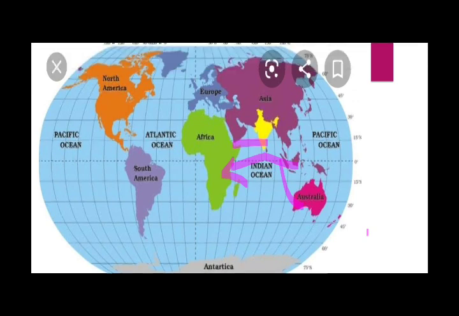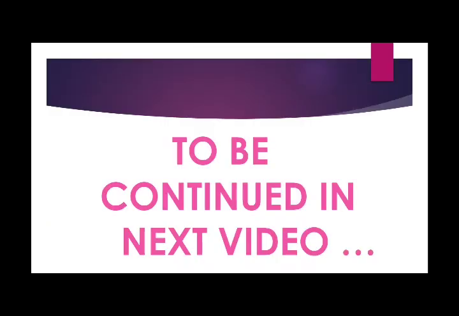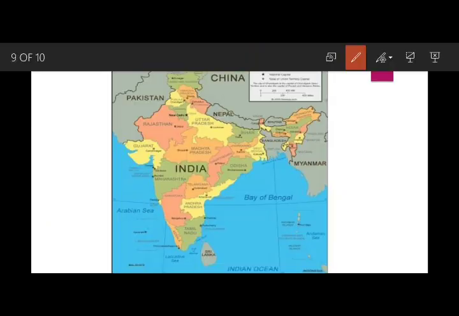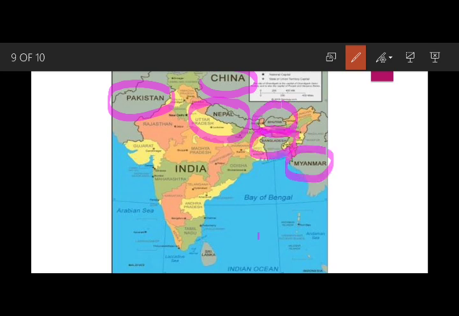And now I am telling you the national boundaries. See, the neighboring countries of India are Pakistan, very nearby, you know very well, China, Nepal, Bhutan, Bangladesh, Myanmar, Sri Lanka, and after Sri Lanka, the Maldives are also here, and above Pakistan, if the picture can zoom, Afghanistan is also there.